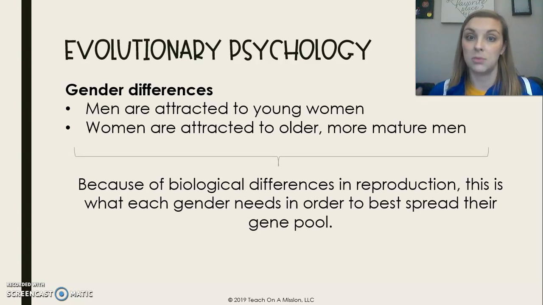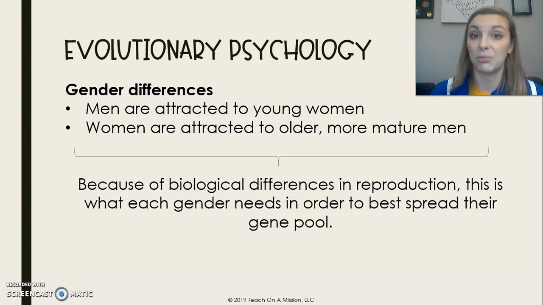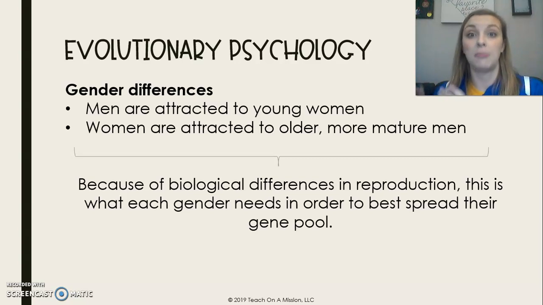Our prime is when we are younger. Actually, late teens to early 20s is our prime for reproduction, while men can reproduce anytime throughout their life. And so it is better for men to be attracted to young women because that's when they're in their prime to reproduce. Women are attracted to older men because it is going to be better for us to have a well-established man who can provide for us.